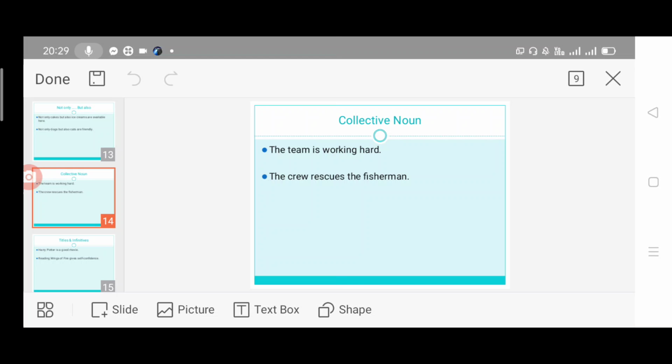Next one, collective noun. When we studied the types of noun, we came across the word collective noun. A collective noun also takes only the singular form. The whole team denotes one unit, so we have to use singular. Our team is working hard. The team is working hard. The crew rescues the fisherman. So a collective noun takes only the singular form.